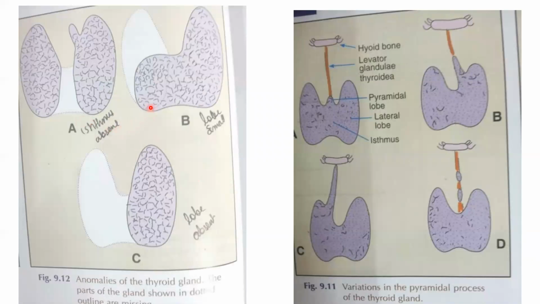Sometimes the shape of the thyroid gland can be defective, that is, the isthmus may be absent or any of the lobes may be absent. And sometimes, in addition to the two lateral lobes, a third lobe, that is the pyramidal lobe, may be present. This pyramidal lobe is the remnant of the terminal end of the thyroglossal duct, which may be attached to any of the lobes or the isthmus of the gland. So these are some of the congenital anomalies associated with the thyroid gland, which develops at the junction of the anterior two-third and posterior one-third of the tongue as an endodermal diverticulum, the thyroglossal duct, from where it descends downwards.